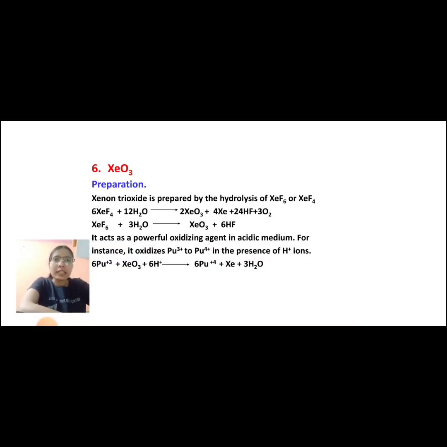Xenon trioxide is prepared by the hydrolysis of XeF6 or XeF4. When we react 6XeF4 with 12H2O, it gives 2XeO3 plus 4Xe plus 24HF plus 3O2. When we react XeF6 with 3H2O, it gives XeO3 plus 6HF.